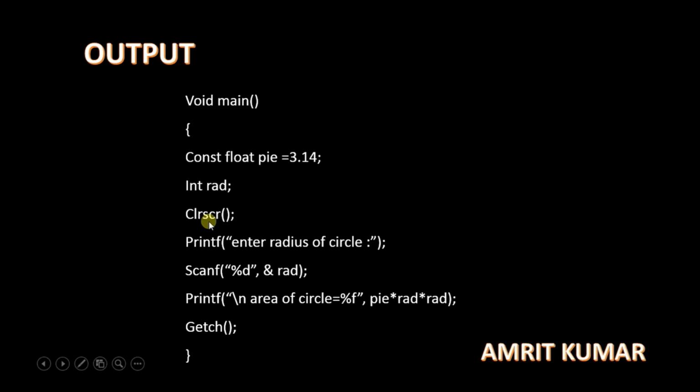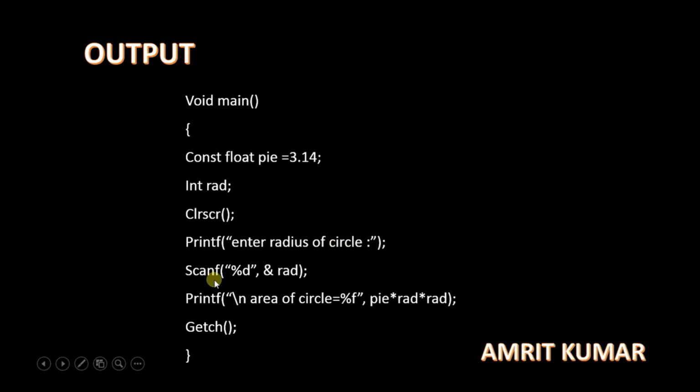After that I have declared clrscr, whose work is to clear the screen. This is the clrscr function, and we have terminated it here. It is an inbuilt function in C language. After that I have used the printf function, whose work is to display whatever is written within the double quotes. So I am printing "Enter radius of circle" so that the user can see the message.